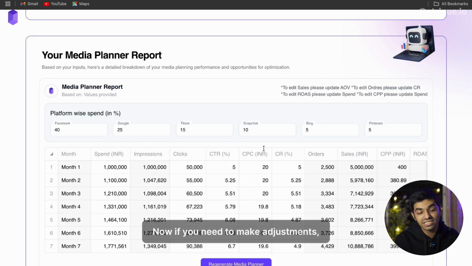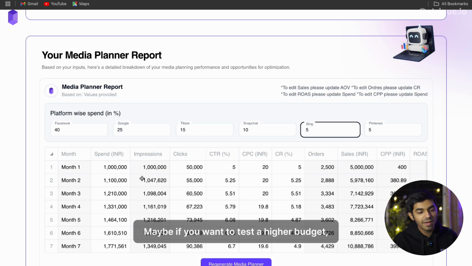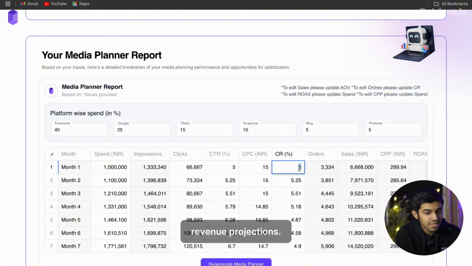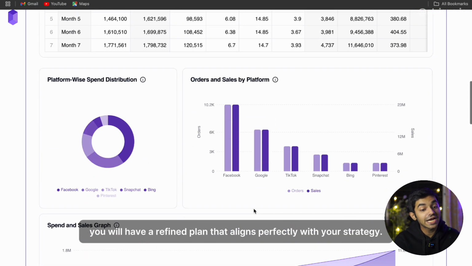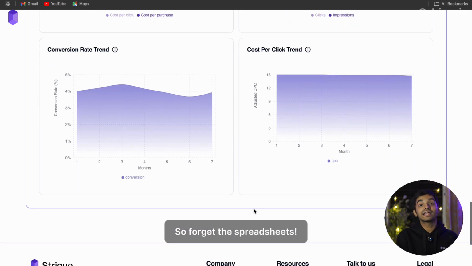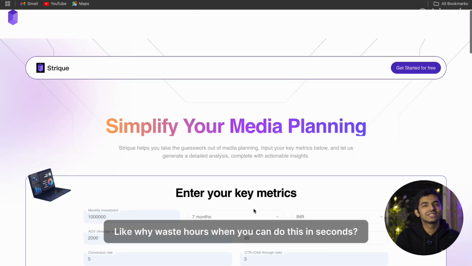Now if you need to make adjustments, no problem. You can edit any part of your media plan instantly and generate a new optimized version. Maybe you want to test a higher budget, adjust your CPC, and see how a lower conversion rate affects your revenue projections. Just tweak the numbers and regenerate. And in seconds, you will have a refined plan that aligns perfectly with your strategy. So forget the spreadsheets, get a clear data-backed media plan in seconds. Like, why waste hours when you can do this in seconds?